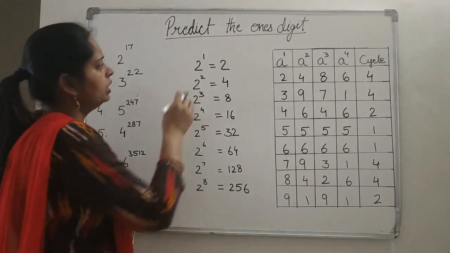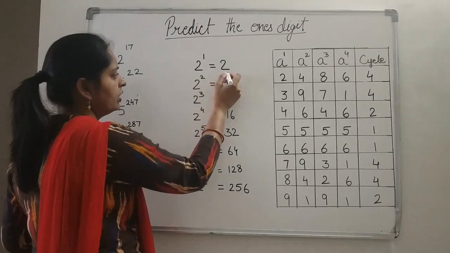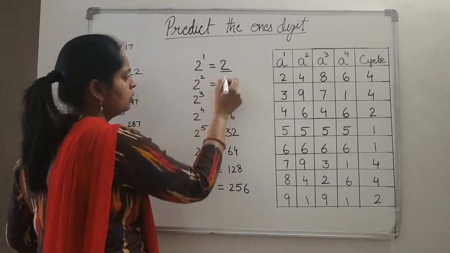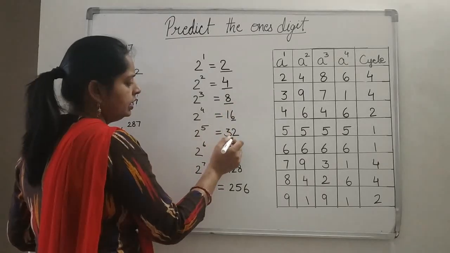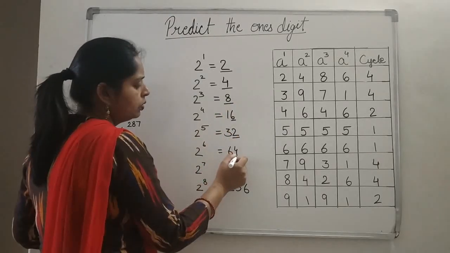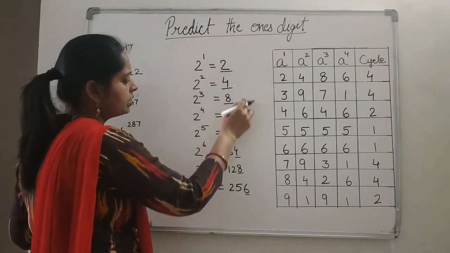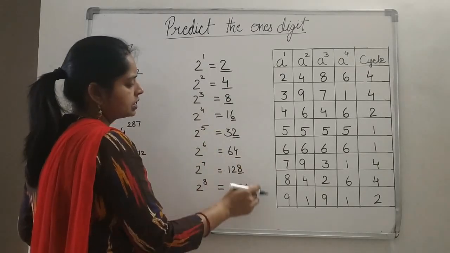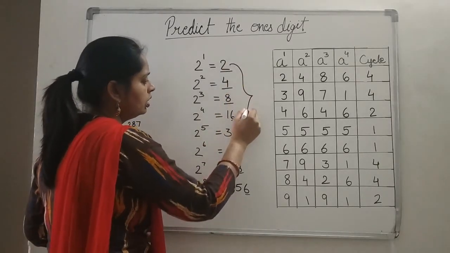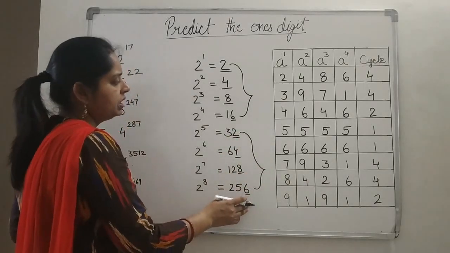Now you can see, we are talking about only the one digit. Just check the one digit. What number do we have in the one digit? We have 2, 4, 8, then 6. Then again we got 2, 4, 8, 6. Can you see the same pattern? So after 4 terms, it is repeated again.